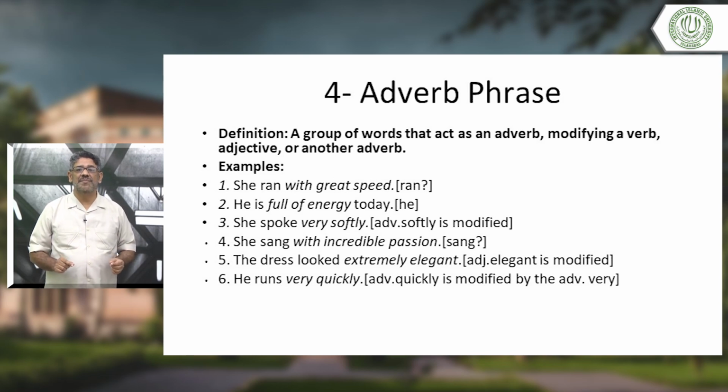We used the adverb extremely to modify the adjective elegant. Okay. Number six, he runs very quickly. Adverb quickly is modified by the adverb very. Again, look, very has come again. Quickly is the adverb and very is another adverb. Many students do not know that very is also an adverb. We should remember these small tips, these small points. Again, they are not difficult.